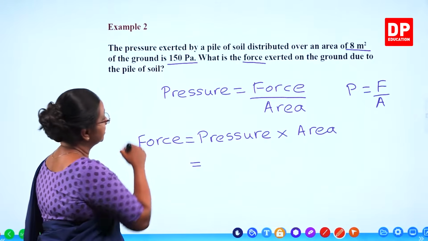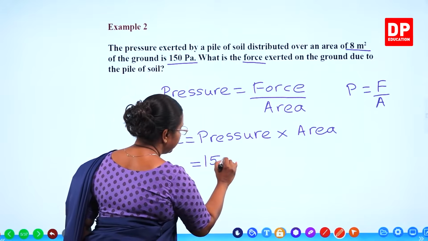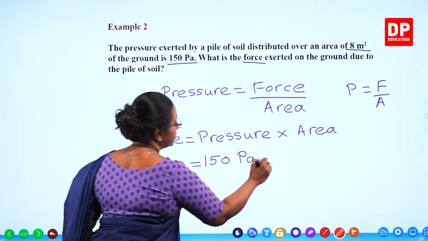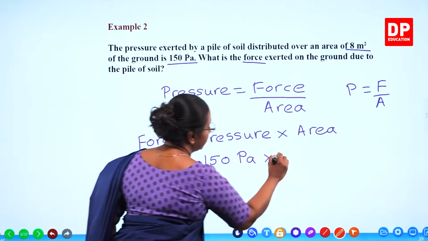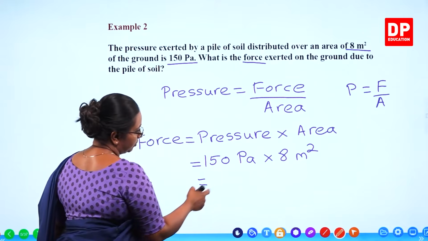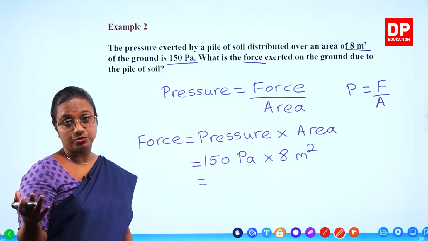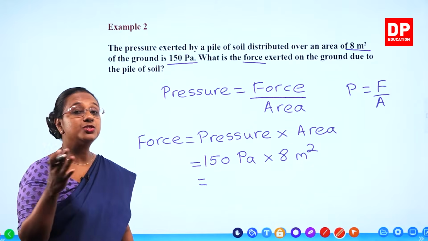So what is the pressure? Pressure is given to us as 150 Pascal. 150 Pascal into area is what? 8 meter square. So in this also, you all know, students, Pascal is equal to Newton meter minus 2. So therefore, meter minus 2 and meter squared.